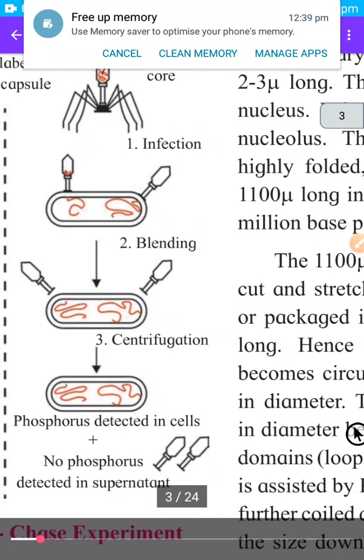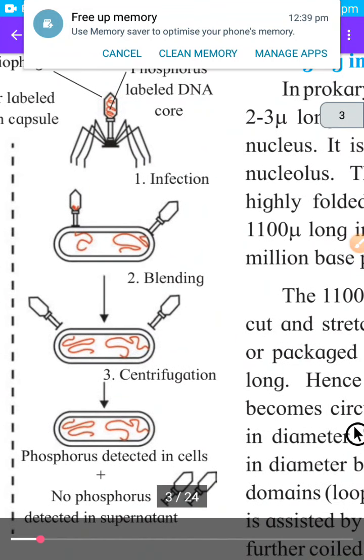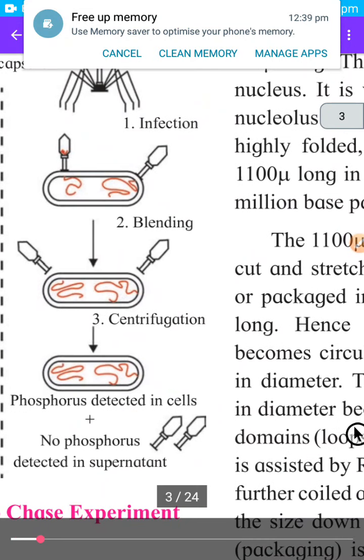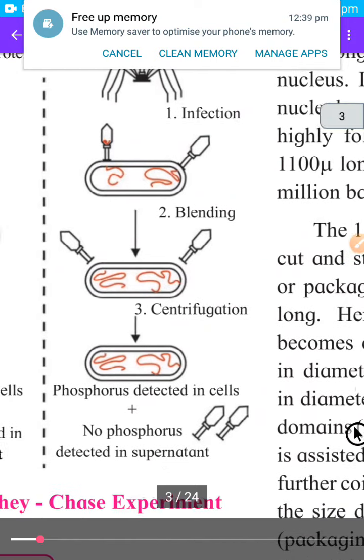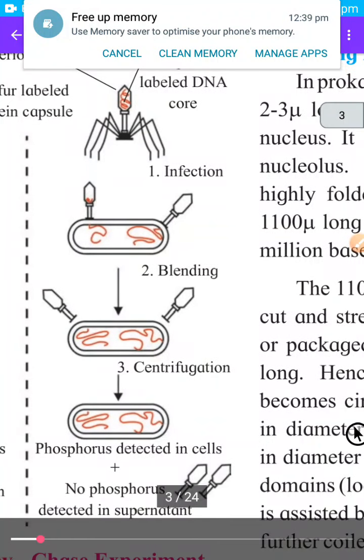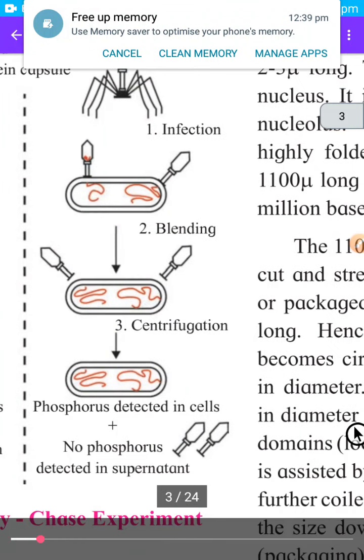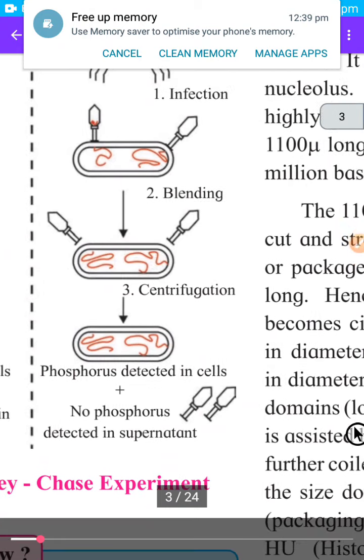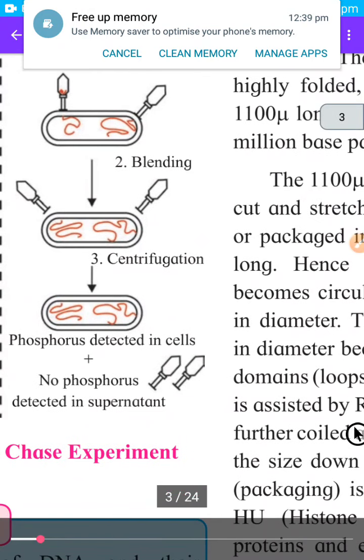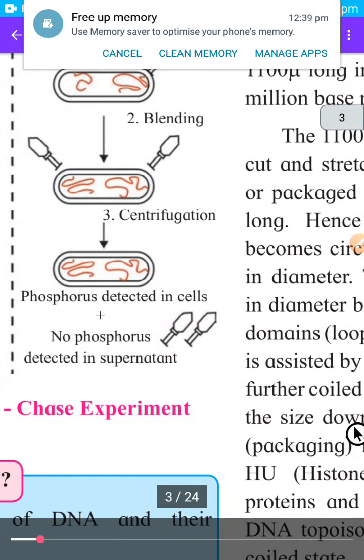coli bacteria, and then this DNA, which is red in color, is injected into bacteria. We can see the red color DNA here, which is radioactive. Radioactive phosphorus is there, that's why it is shown.